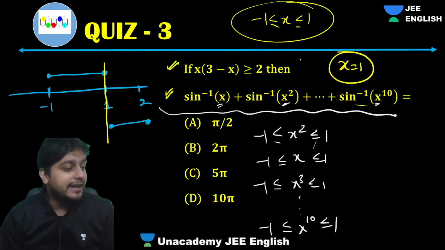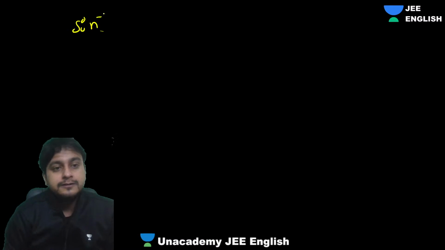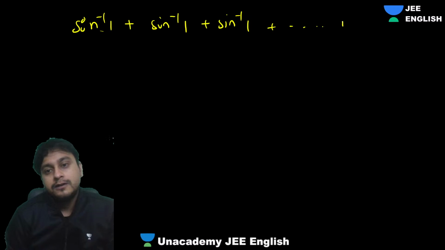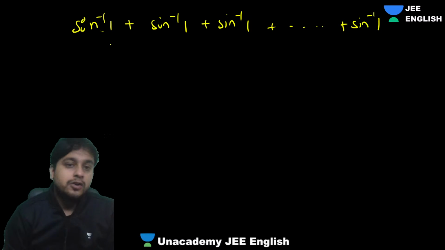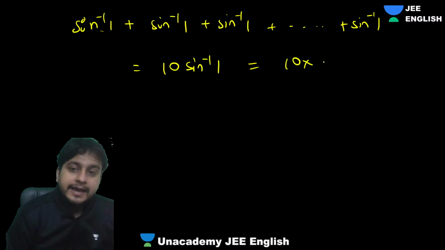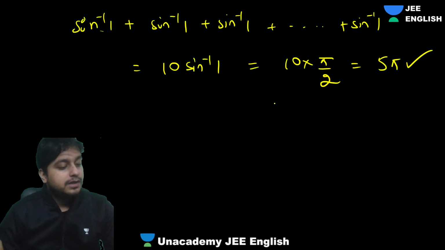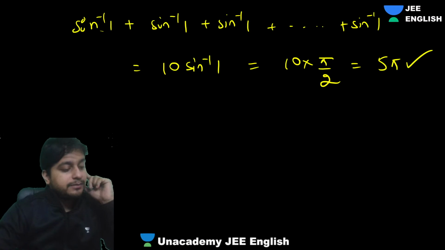Okay, so guys, from there we can definitely put x as 1 in all the formulas, in all the values to be precise. We'll get sine inverse 1 plus sine inverse 1 plus sine inverse 1 and so on. So how many times is sine inverse 1 written, guys? Can I say 10 times sine inverse 1? What is sine inverse of 1? Pi by 2. So 10 times pi by 2 gives 5 pi. Got it, everyone? I hope everyone understood this amazing question.